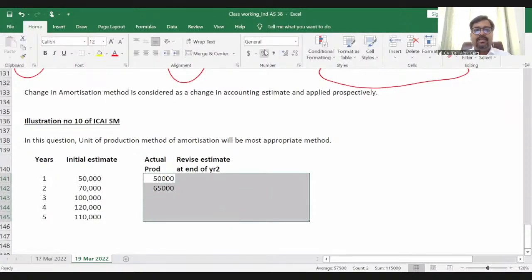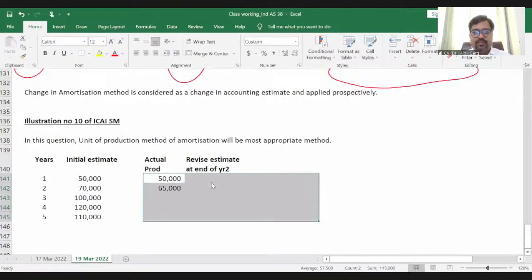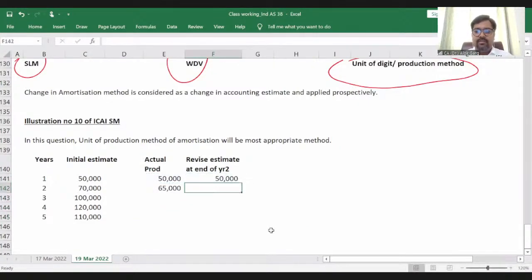When I talk about the revised estimate at the end of year two, of course the actuals will come, and the revised estimate will become 85,000, 1,05,000, and 1,15,000. Okay, this is my revised estimate. Clear?